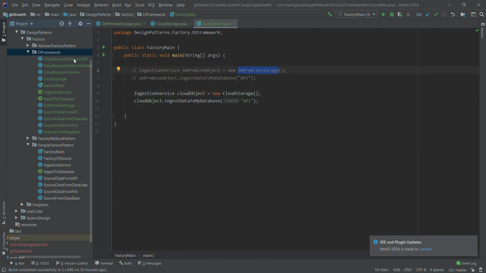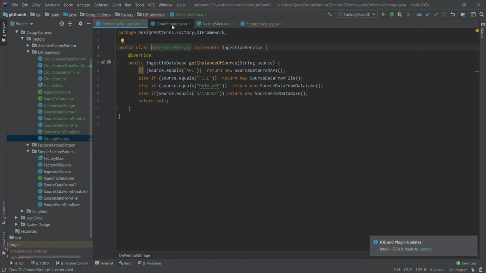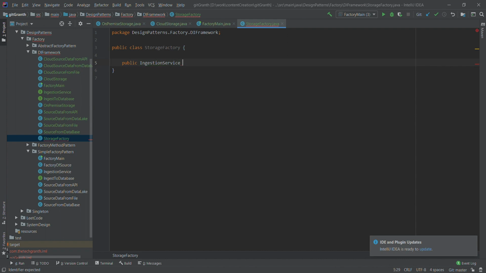So for that, let us create a factory first. We'll name it storage factory. So we have this storage factory. Here we will create a public method. We need to return the on-premise storage object or cloud storage object, and both of these are of type ingestion service, since they have implemented ingestion service. So this will return ingestion service, and we'll say get storage service, and this will accept a string which we can call storage type.